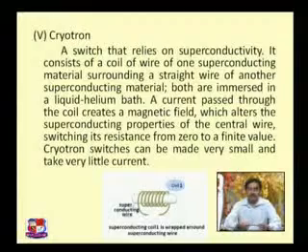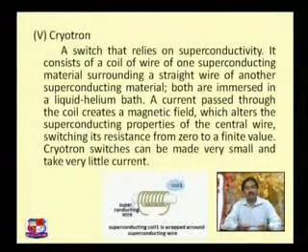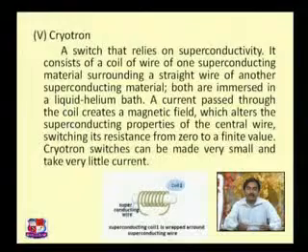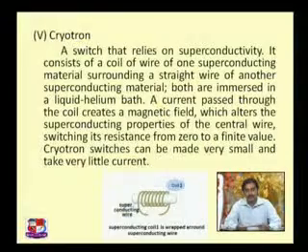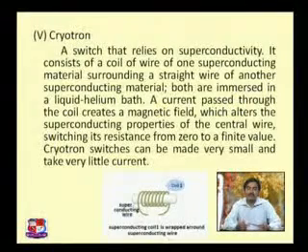As we have chosen that the inner material will have a low Hc value, that is a low critical magnetic field, at one particular value of current in the outer superconducting coil, the inner material will lose its state of superconductivity and become a normal conductor. So it is going to offer resistance and stop the current, or reduce the current. Here we can see switching, making the current on and off by an external current in the outer loop.